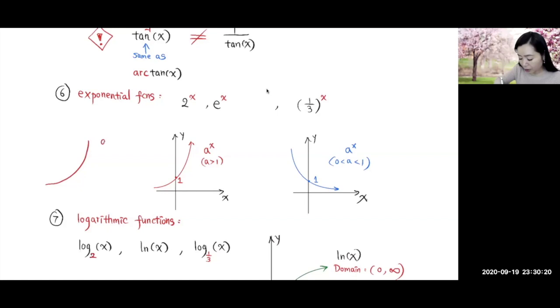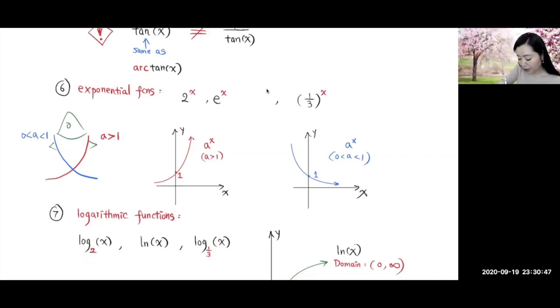When a is greater than 1, it will be like this, and when a is less than 1, it will be like this. If you put this head over here and a fin over here, that looks like a fish, right? So I call that the exponential fish. That might help you to remember the shape for exponential functions.